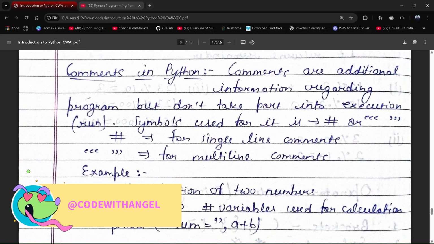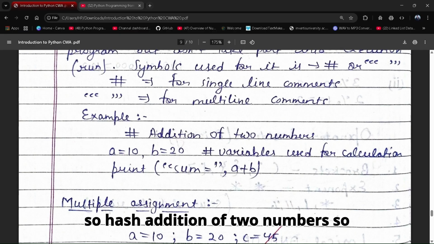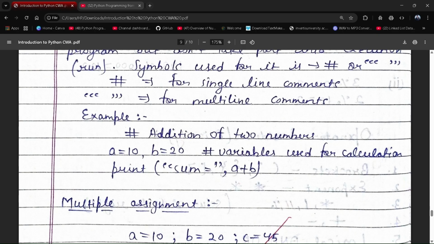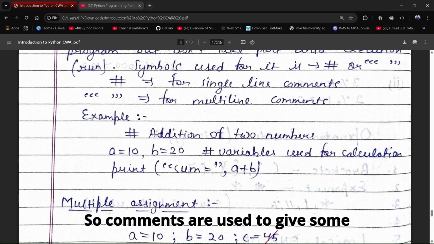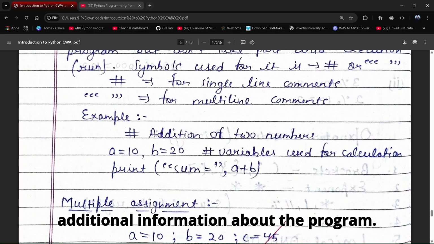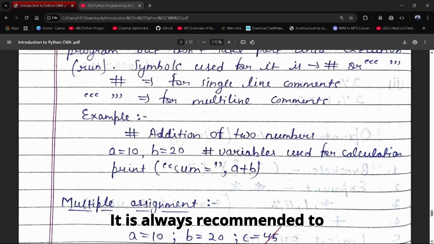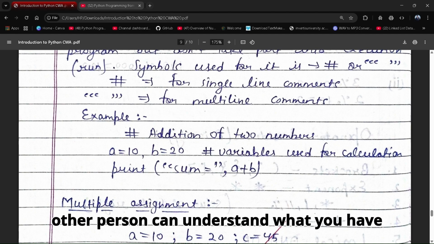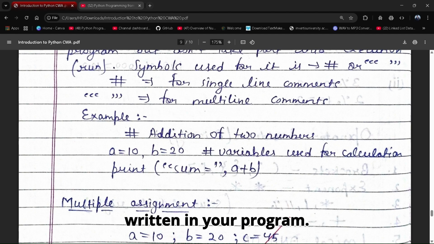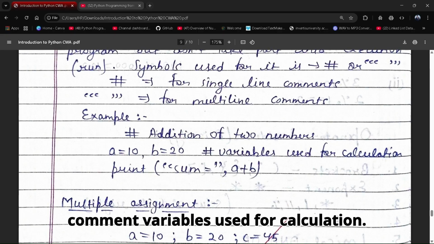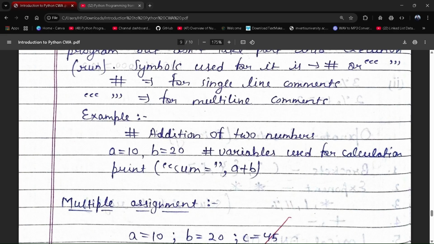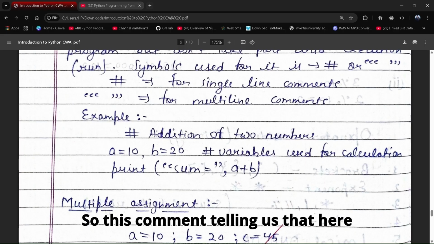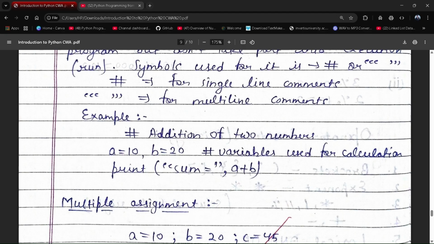So examples are here. Hash, addition of two numbers. This is just a simple comment. It will not take part in execution of the program. Comments are used to give some additional information about the program. It is always recommended to add comments into a program so that another person can understand what you have written in your program. Here is another comment: variables used for calculation.